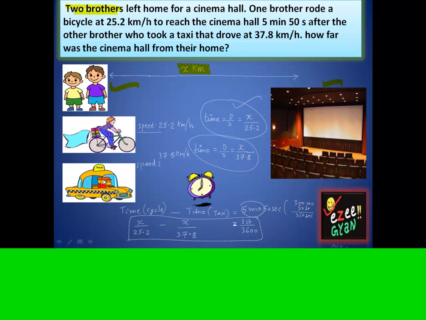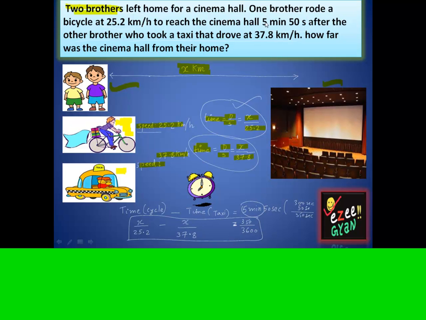The smart one, the smaller one, took a taxi whose speed was 37.8. So if you want to find out time, it is distance by speed, x by 37.8. Whereas the other one was a slow one, he took a cycle, so his time was distance by speed, x by 25.2.